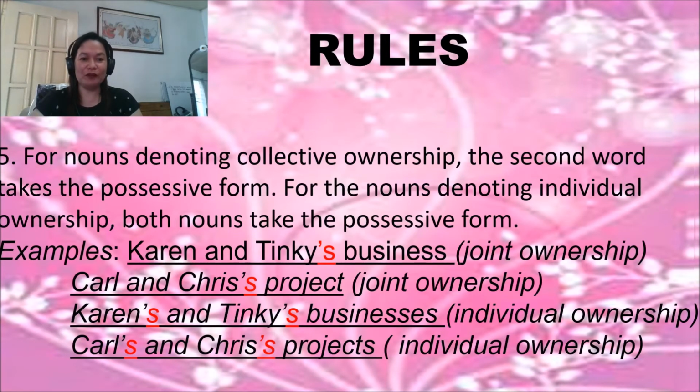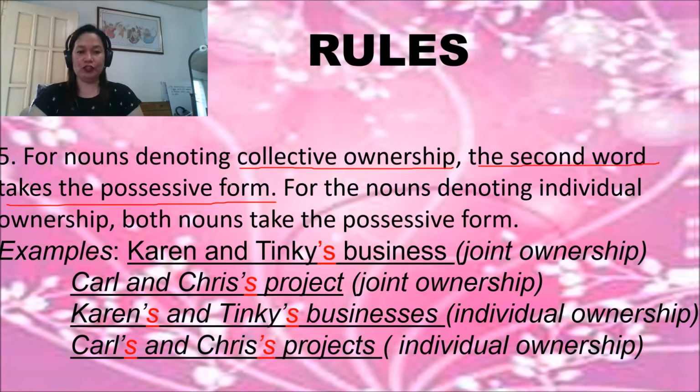For rule number 5, for nouns denoting collective ownership, the second word takes the possessive form. Let's concentrate first on the first one. It means to say it's joint ownership.